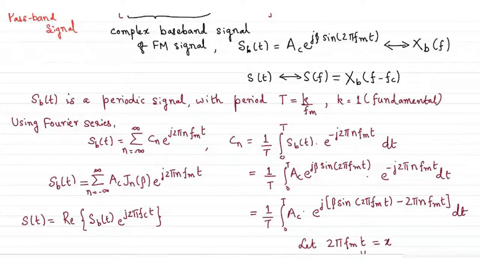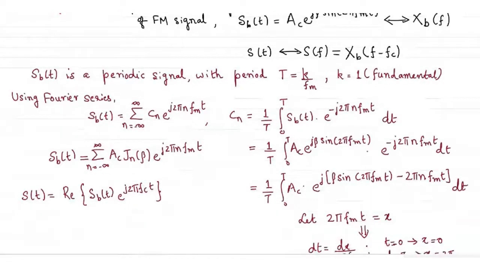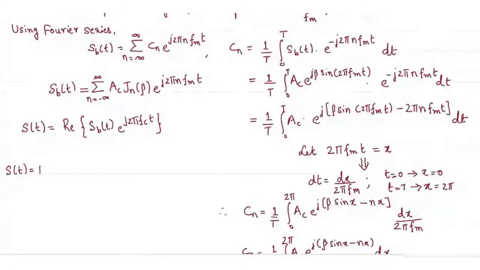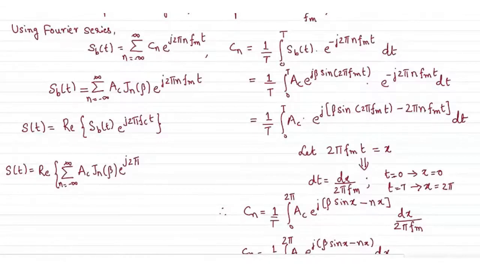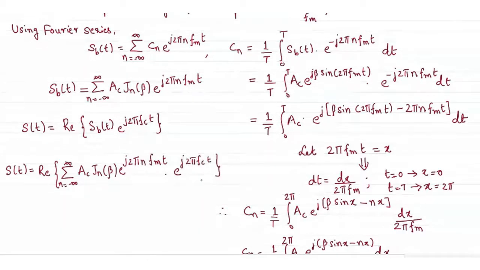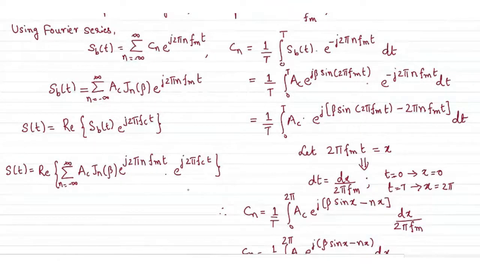This expression will become s of t, which is the real part of the product of these two, summation with n running from minus infinity to infinity, AC Jn of beta e power j2 pi n fm t times e power j2 pi fc t. Again there is a multiplication of two exponentials, so I can rewrite this and take the real part inside.